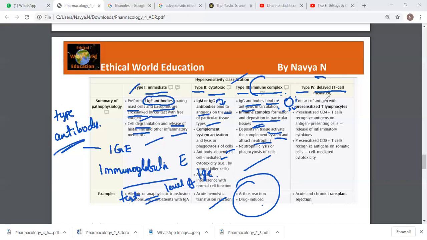This is the contact of antigens with sensitized T lymphocytes, such as CD4 plus T cells, which recognize the antigens on the antigen presenting cells. This leads to the release of inflammatory cytokines. An example is acute and chronic transplant rejection.